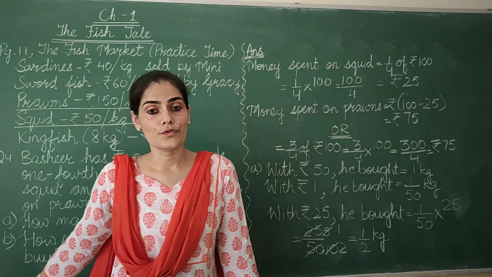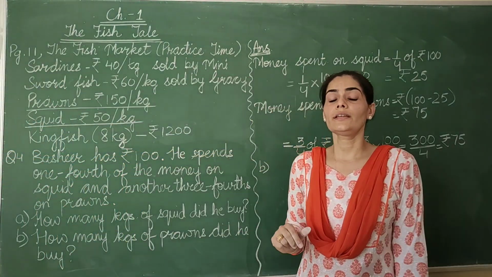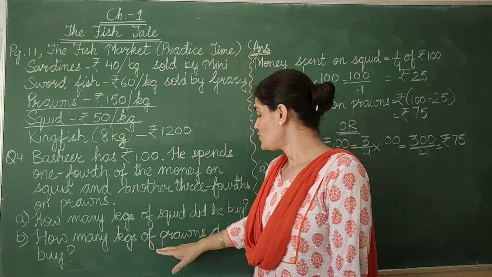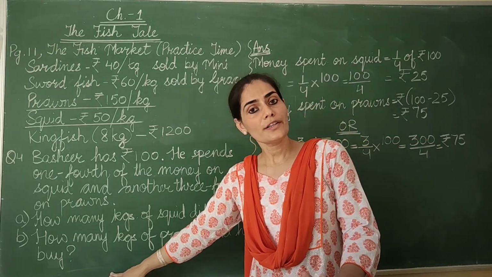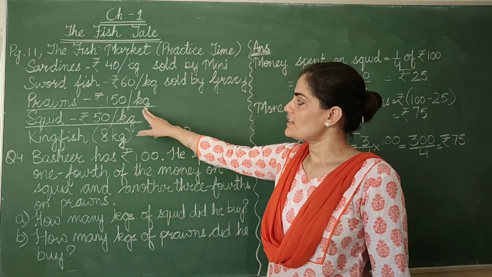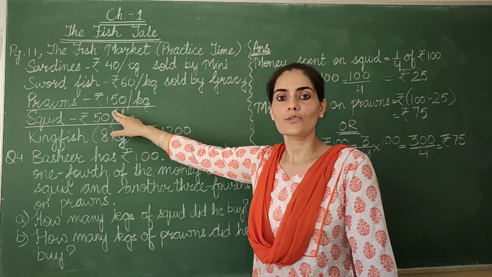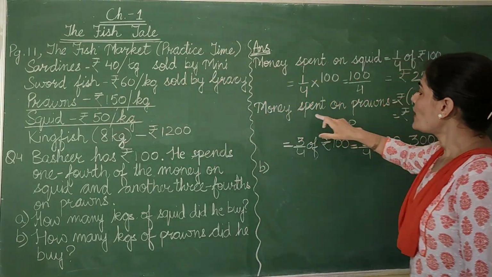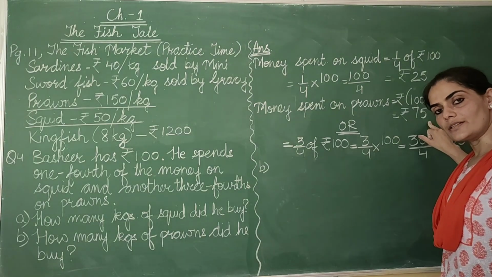Now, we move to B part. Now, beta, what is given in part B of this question? How many kgs of prawns did he buy? What information do we have regarding the prawns? The first is, price of 1 kg of prawns is rupees 150. One more thing we know, the money he spent on prawns is equal to rupees 75.